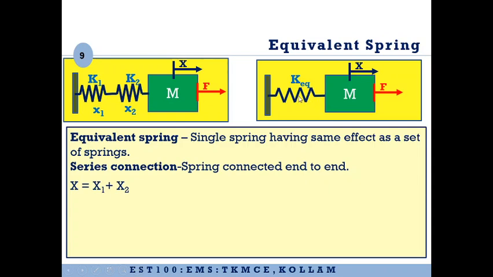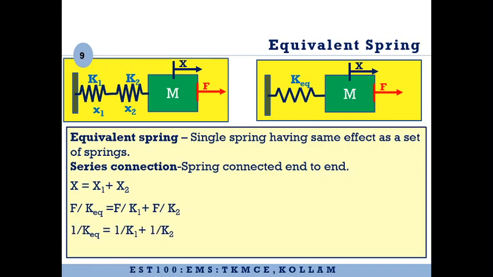Also, the force acting on this equivalent spring is also the same. So if you write the equations for each of the spring forces, F will be equal to K equivalent into X. Similarly, F will be equal to K2 into X2. Similarly, F will be equal to K1 into X1. So if you rewrite that, you can get expressions like this for X1 as well as X2.